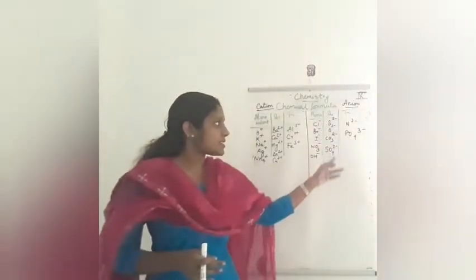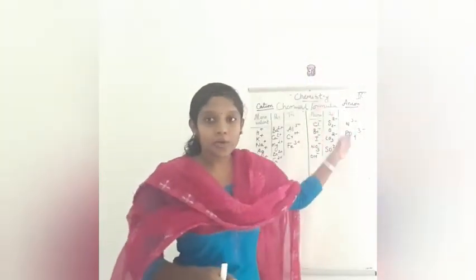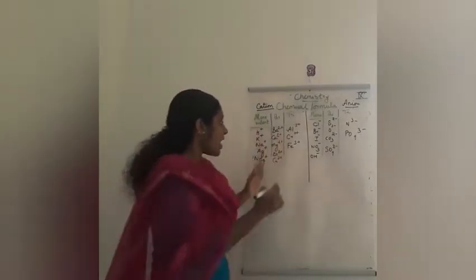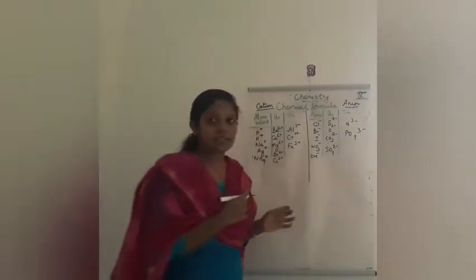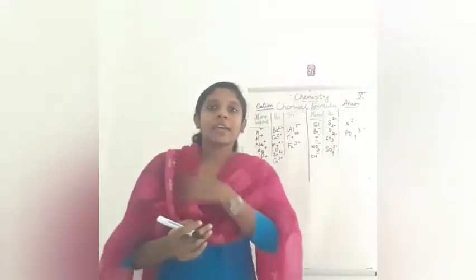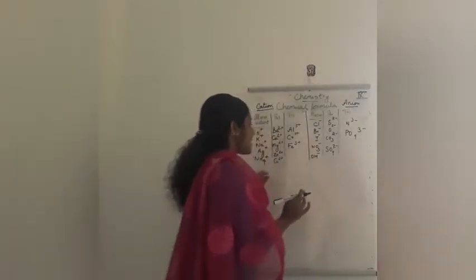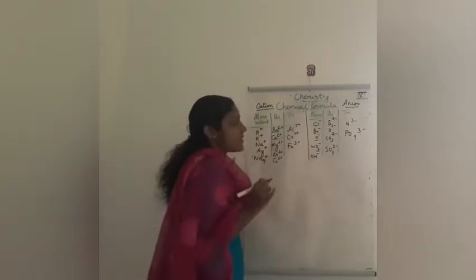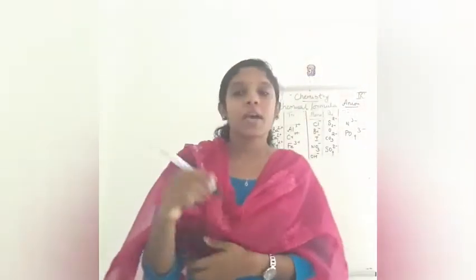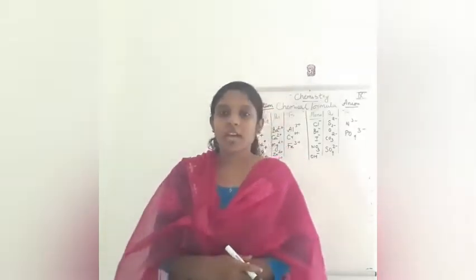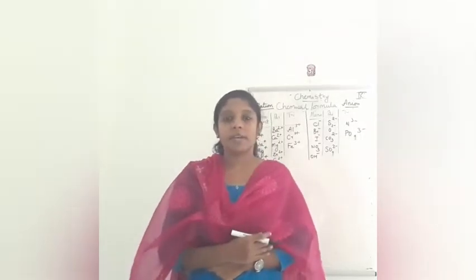So bivalent anions and bivalent cations, look, in both the charge is 2, but one is positive and the other is negative. Okay, so you have to study this table. This table is very important. This table or the table which is given in your textbook. By referring to this we can write the charge. It will be easy to write the charge, that is the balance, of ions if we study them classified like this.